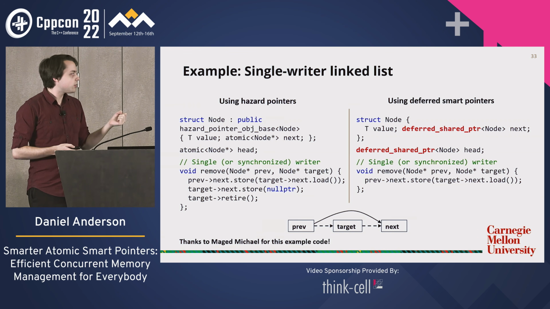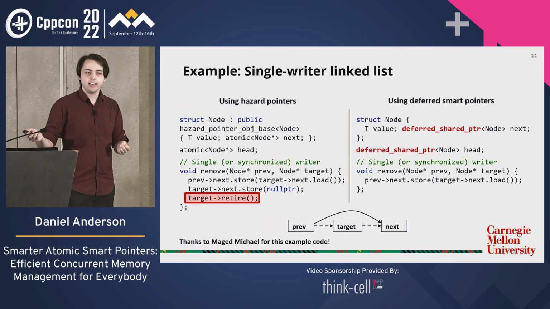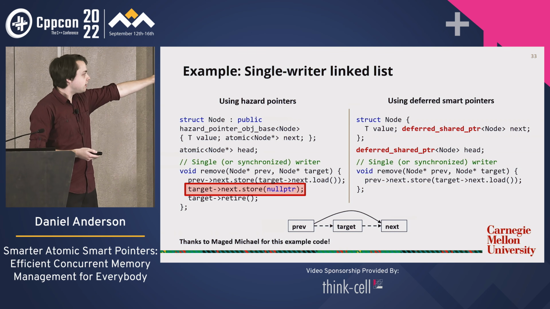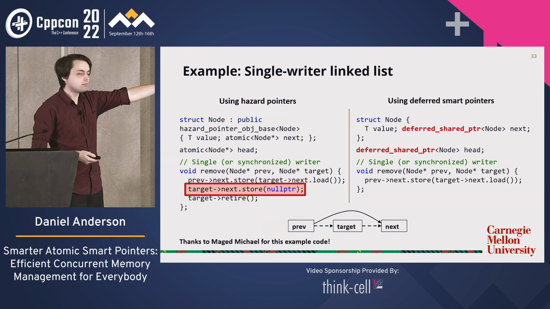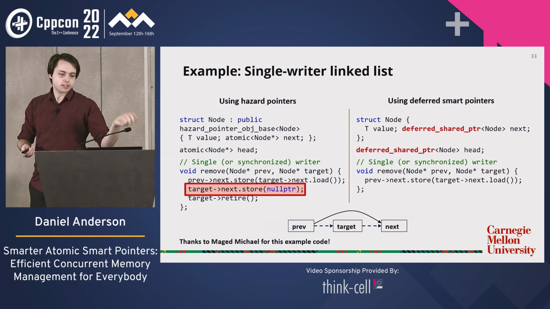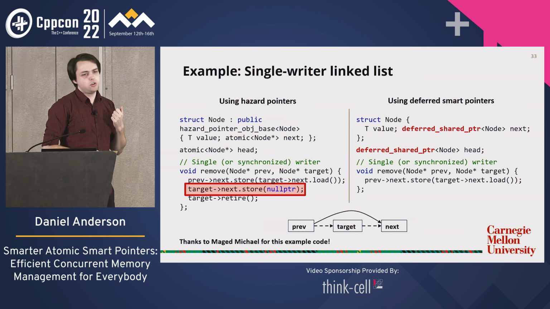Well, on the left, we have to call retire. We don't have to do that in the version on the right. Maybe that doesn't sound too bad. We also have to null out the next pointer after we swing across prev and splice target out of the data structure. It's not clear why we have to do that.